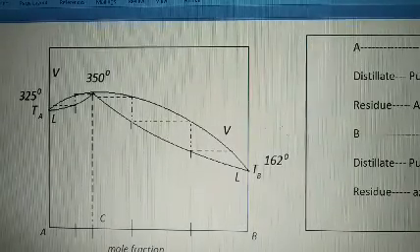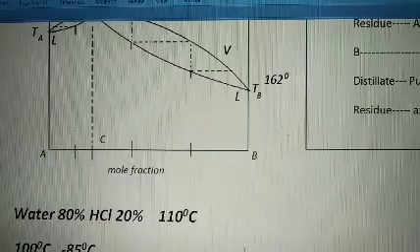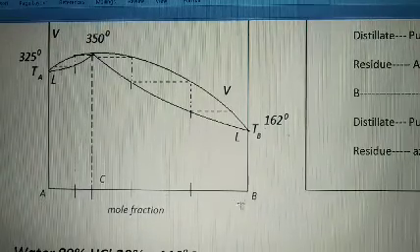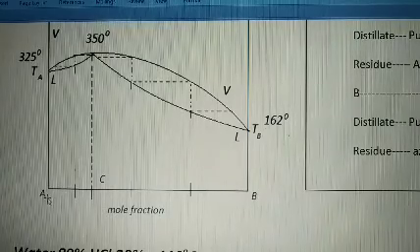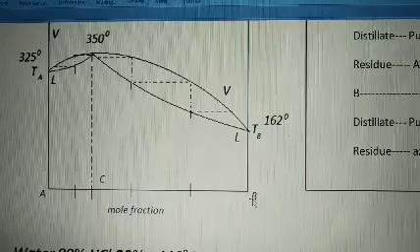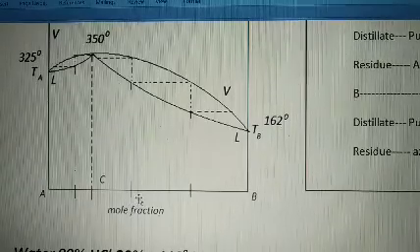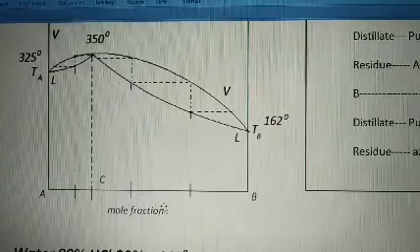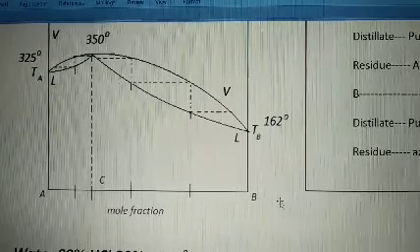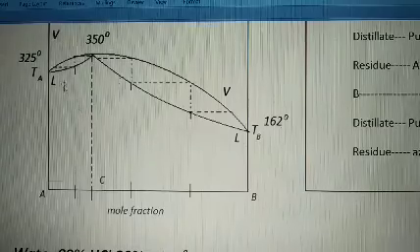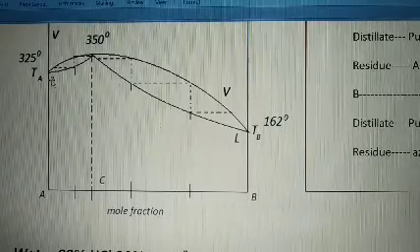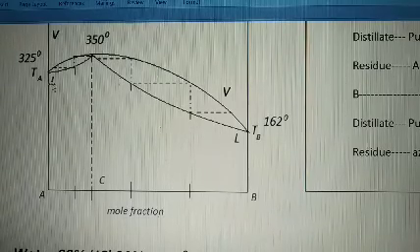Let us discuss. I have here three points, A, C and B. Nearly A component is much more at one end, nearly B component is present at the other, and in between it is 50% A and 50% B. So toward this side A increases, toward this side B increases. Let us take any composition here. The upper line is the vapor line, and the downward line is the liquid line.